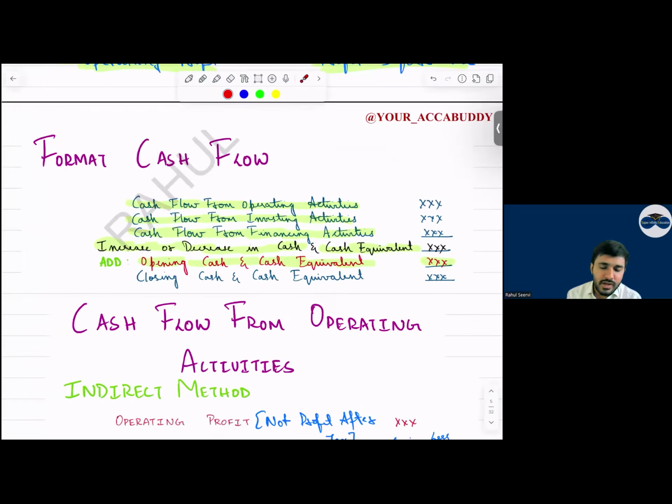Now coming to the format of cash flow. कितना छोटा है देखो format इधर. Cash flow from operating activities. Yes, sir. Cash flow from investing, cash flow from financing. You get what? Increase or decrease in the cash and cash equivalent. Now a question to everyone. Cash flow is prepared for the year or as at? Cash flow is prepared as at or for the year? अरे, फॉर द ईयर है, एज एट नहीं है ये. ठीक है. अल्टीमेटली वी आर कैलकुलेटिंग दिस इंक्रीज और डिक्रीज ना इन द कैश फ्लो. वी प्रिपेयर फॉर द ईयर, नो एवरीवन, और एज एट. बताओ जल्दी.